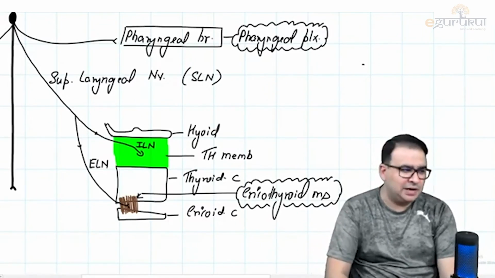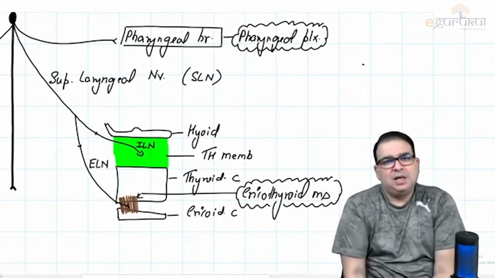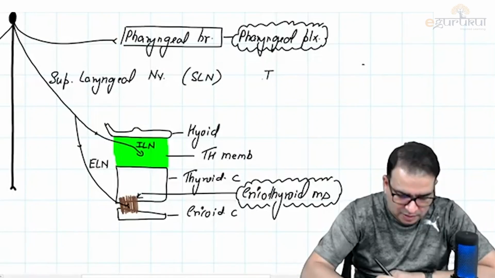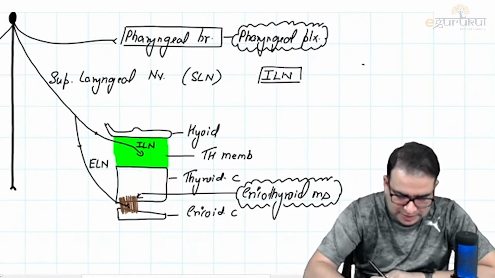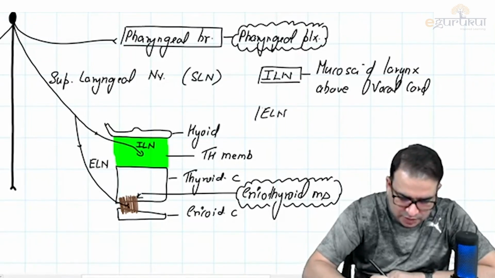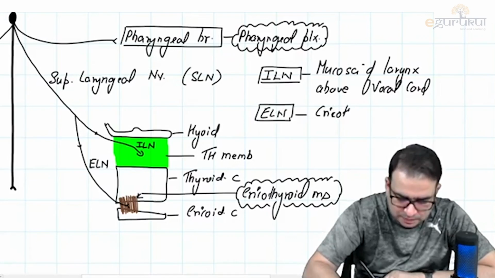External and internal laryngeal. The external laryngeal nerve, as you can see, is supplying the cricothyroid muscle. And the internal laryngeal nerve, if I may write it separately here, we said it is going to supply the mucosa of the larynx. But where? Above the vocal cord. Whereas the external laryngeal nerve is just a motor nerve which supplies the cricothyroid muscle.